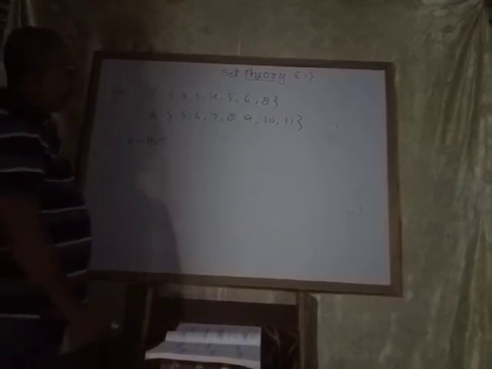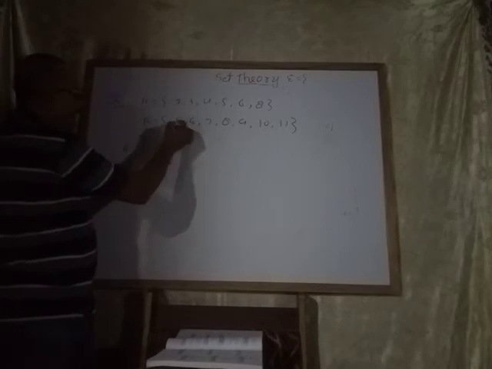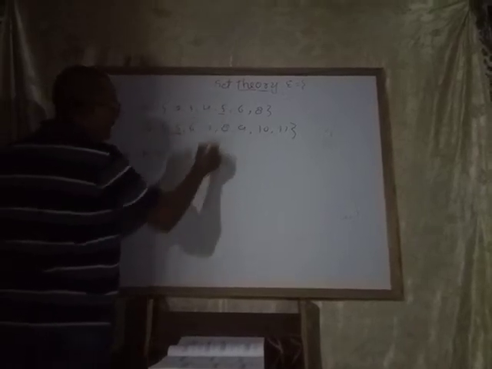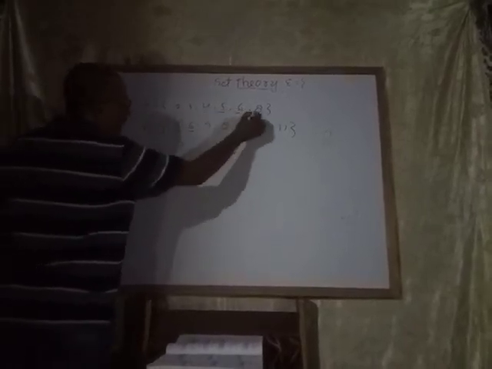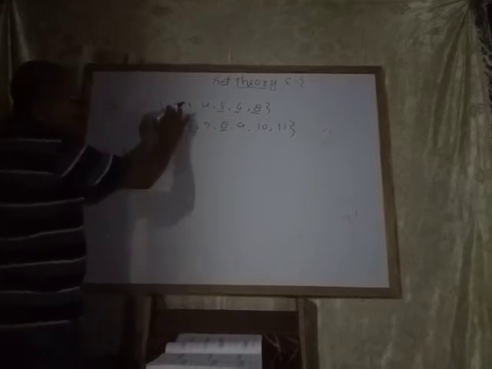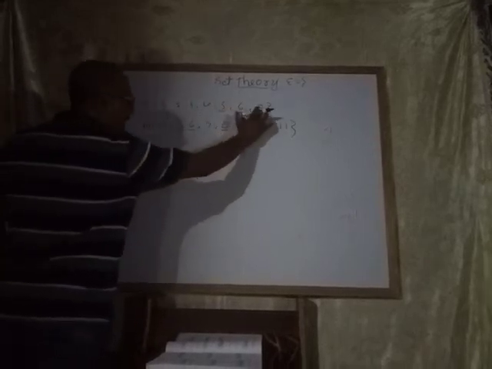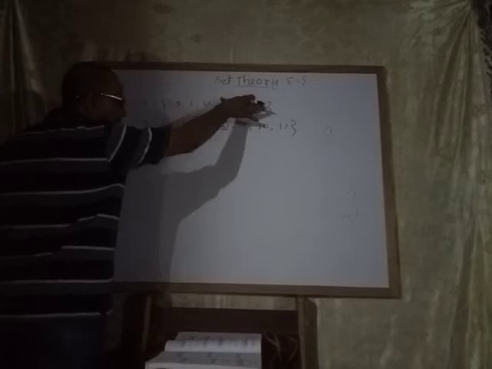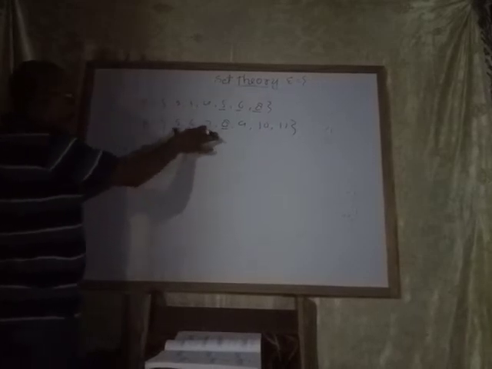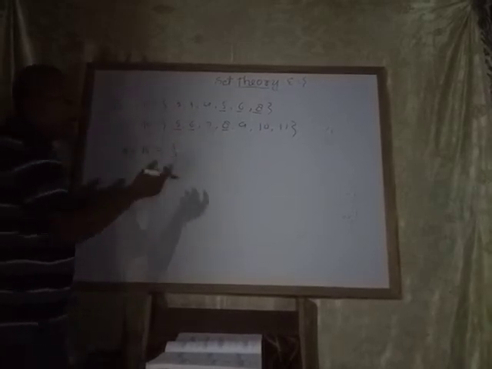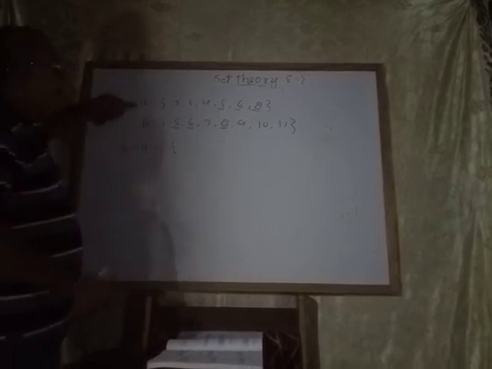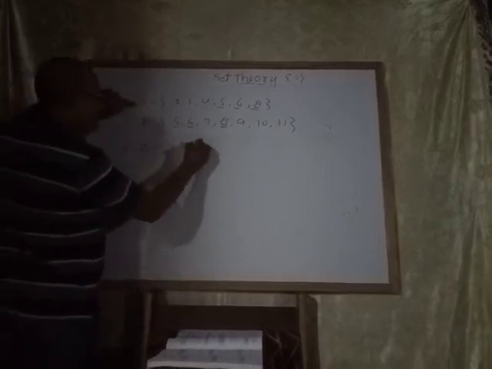For A minus B, remove the common elements from set A. In set A, 5, 6, 8 are present in set A and also present in set B. Whatever elements remain in set A, 2, 3 and 4.